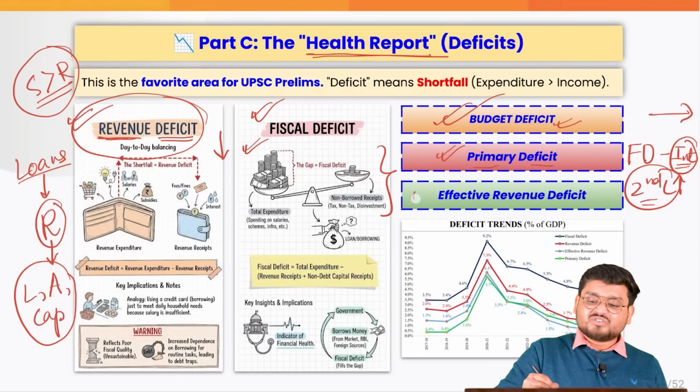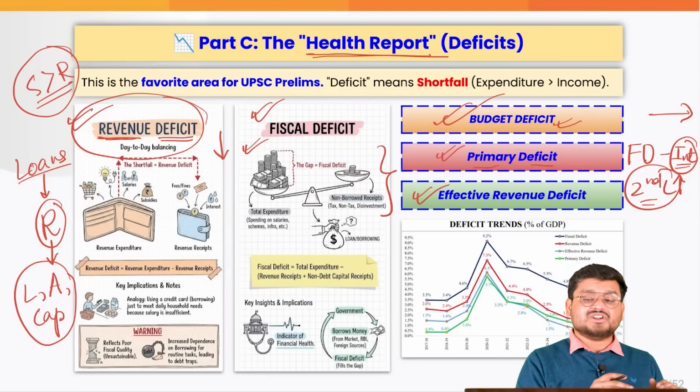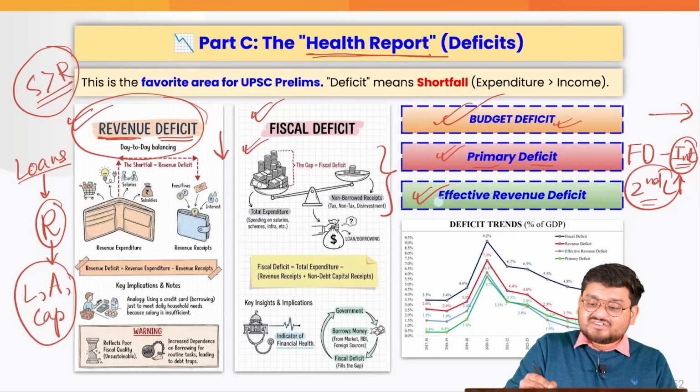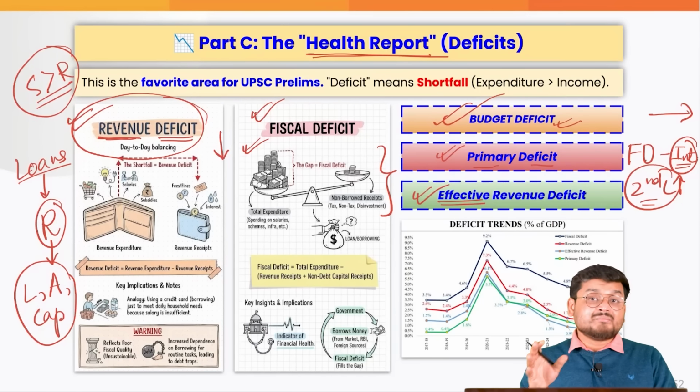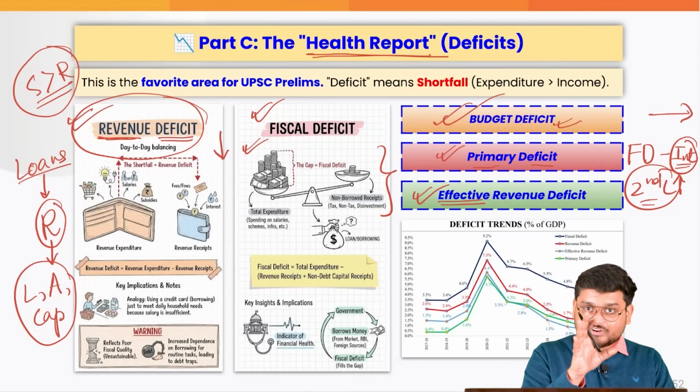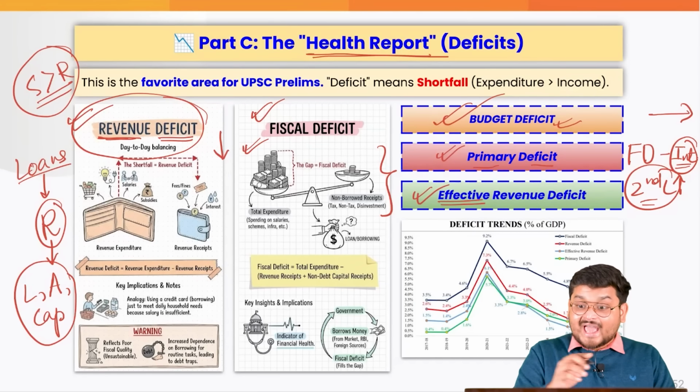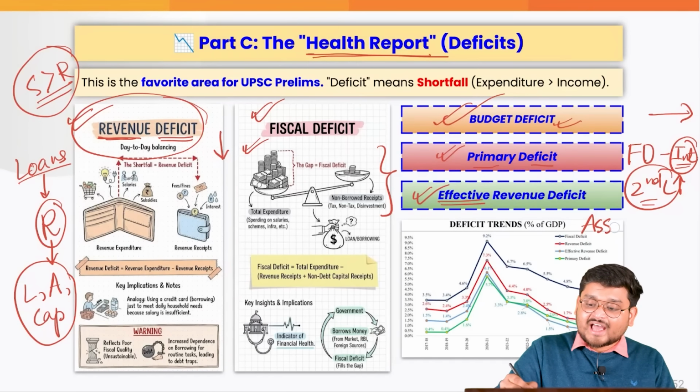Also, the government is trying to have a different kind of revenue deficit too. This is known as effective revenue deficit, because some kinds of expenditures that the government does on the revenue side sometimes end up creating assets.